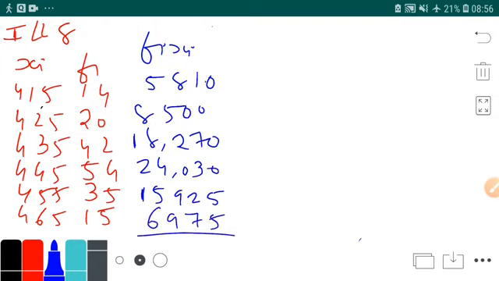Now add everything: 5810 plus 8500 plus 18270 plus 24030 plus 15925 plus 6975 is equal to 79510.